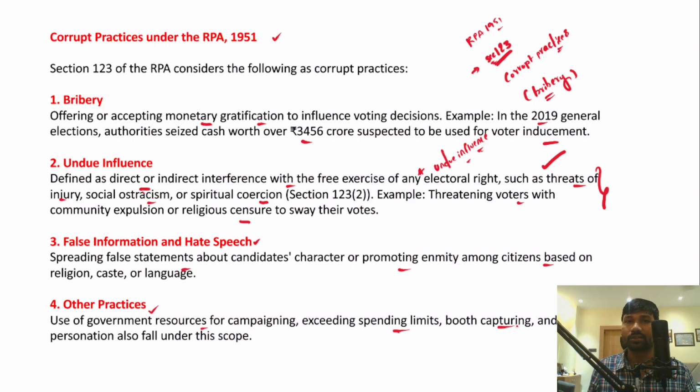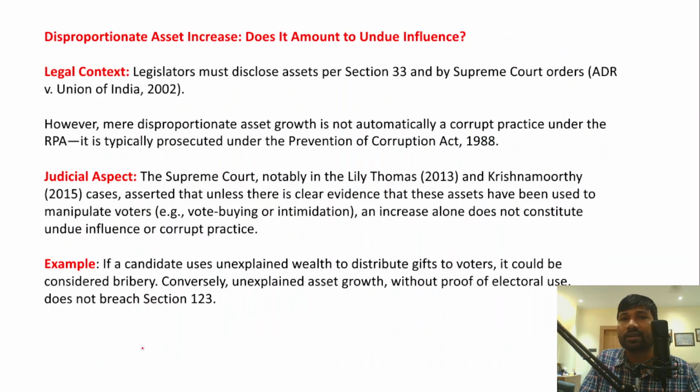Then there is booth capturing, right? For example, in some regions, people who have muscle power can actually capture the polling booth, which is known as polling booth capturing. And even personation falls under the scope of corrupt practices, right? So these are some corrupt practices which were defined under section 123 of the Representation of the People Act.